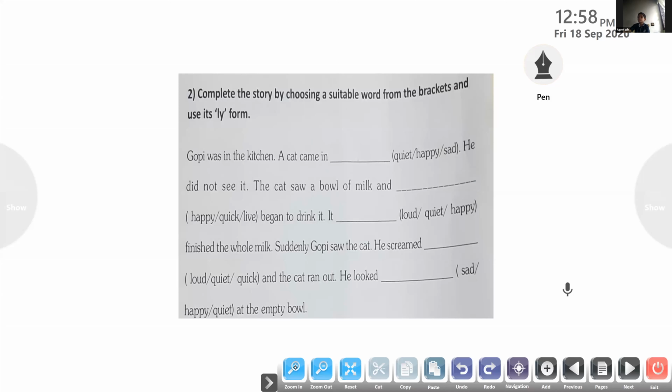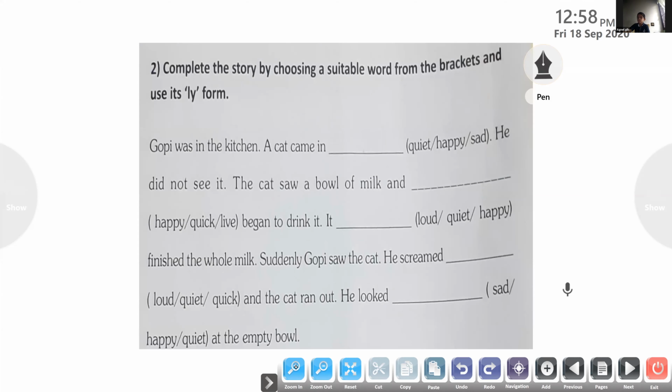Agnal Joshi, come on. Read the first two sentences for me. Yes, read the sentence. The page number is 23. You open the book, otherwise you can read it from there. Yes, read it. Gobi was in the kitchen. A cat came in. How did the cat come in? Three words are given there. We have to select a suitable word and change that word into an adverb.